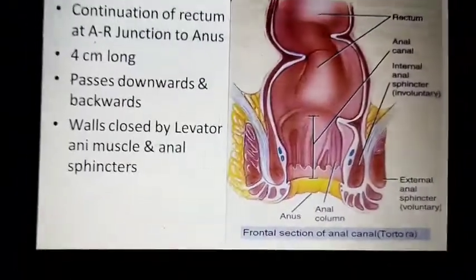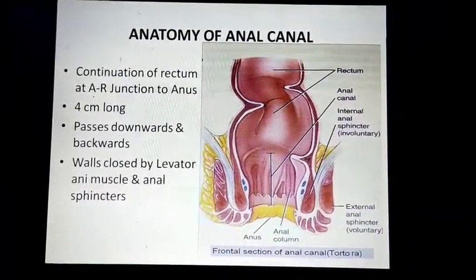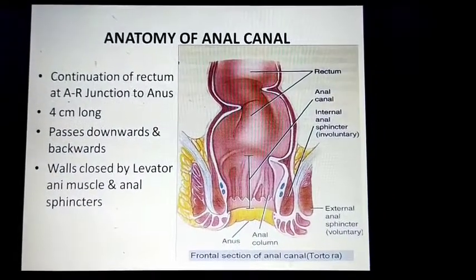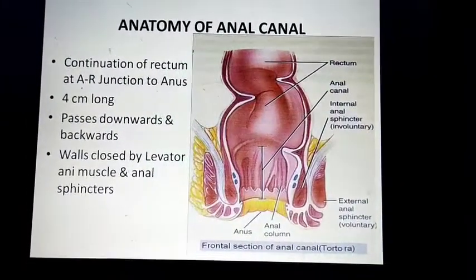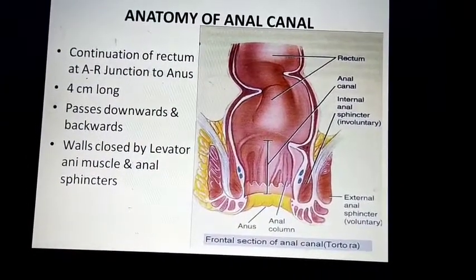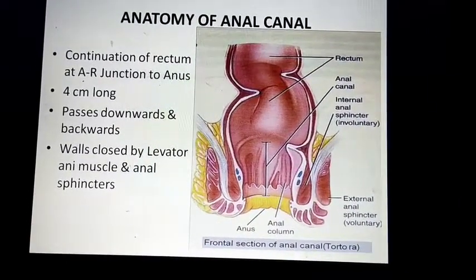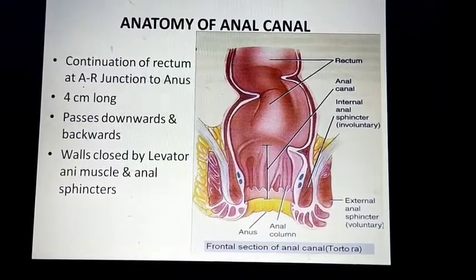Now we can go for the anatomy of the anal canal. The anal canal is present between the anorectal junction and the outer opening of the anus, and it is normally 4 centimeter in length.